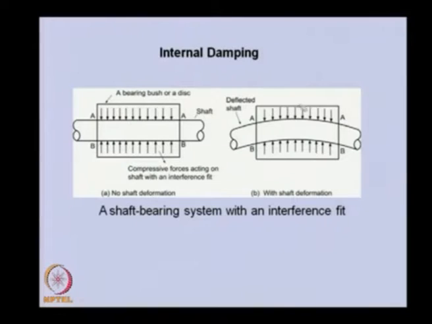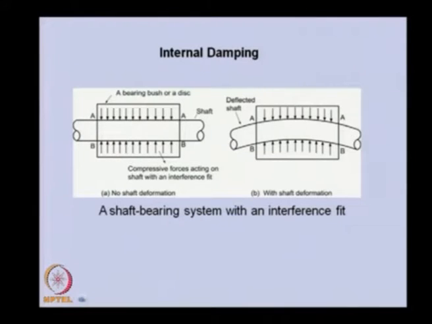These forces resist that particular motion, extension or contraction of the shaft, and this gives internal damping between two mating parts having some kind of interference fit.